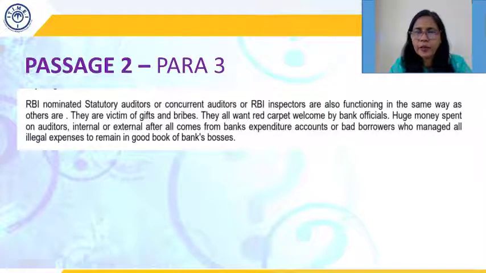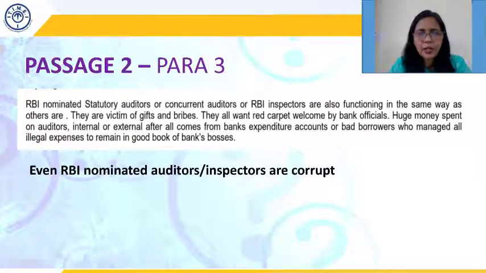They all want red carpet welcome by bank officials. Huge money spent on auditors, internal or external, after all comes from banks' expenditure accounts or bad borrowers who managed all illegal expenses to remain in good books of banks' bosses. So the whole idea of corruption continues, the nexus continues over here. So even RBI nominated auditors and inspectors are corrupt.